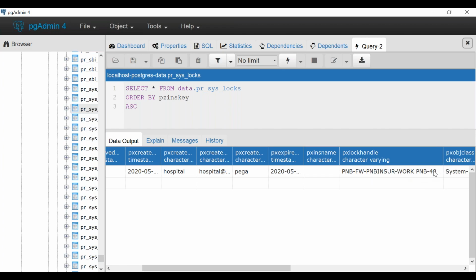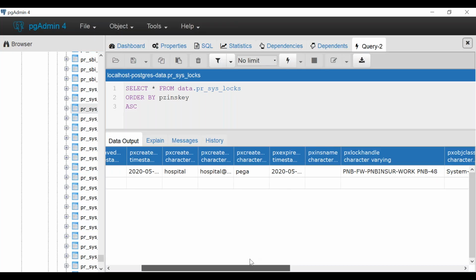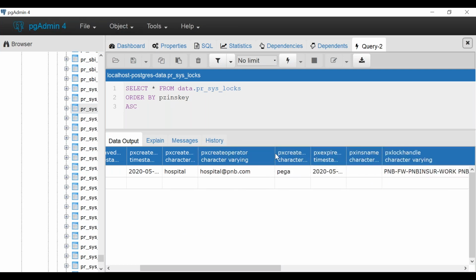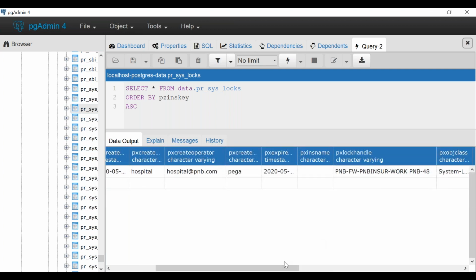So this particular work object ID has to be logged by some operator. So we have to identify the operator name also. So this is the one, px create operator. So px create operator is one column where we can identify the operator who is currently working on it, and px lock handle is the column where we can identify the work object ID. Okay, this is similar to PZ and SK. I'll tell you about that later. So these two are the important columns where I can identify the work object ID as well as the operator who is logging.